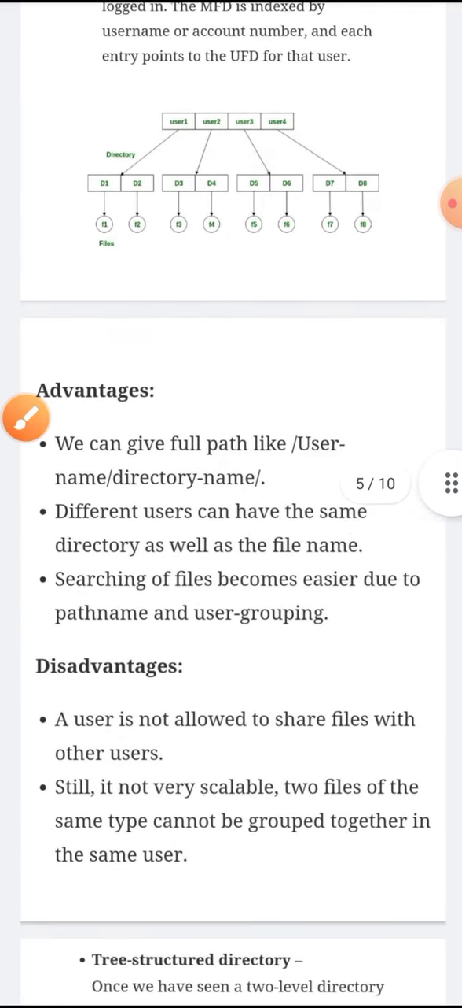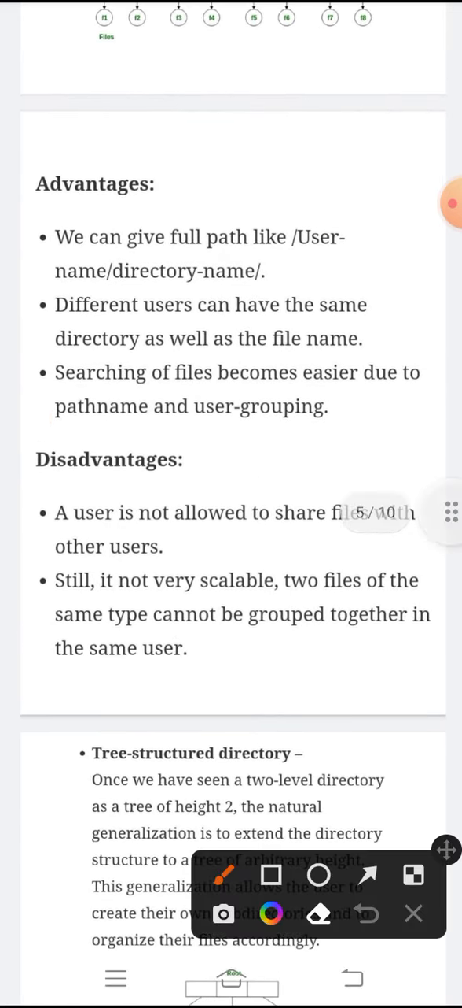Coming to the advantages, to search any file, we mention the full path. So searching becomes easy as we mention the full path name. Then different users can have the same directory name as well as the same file name.